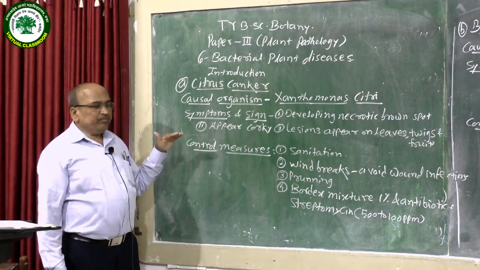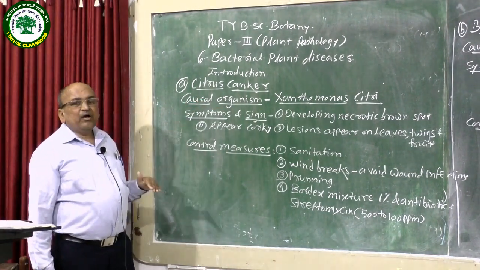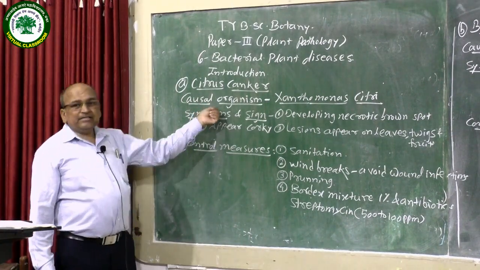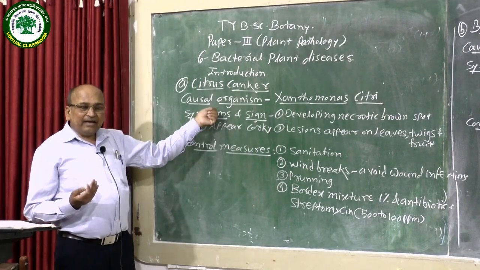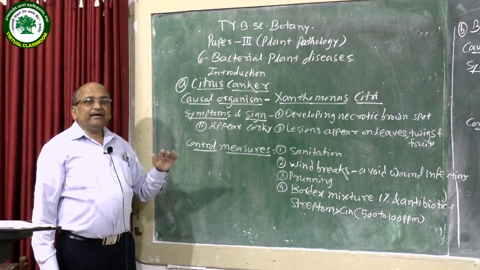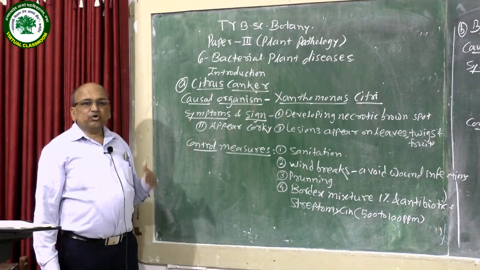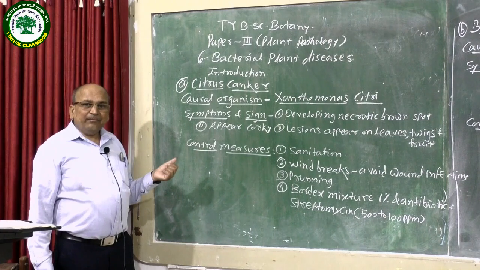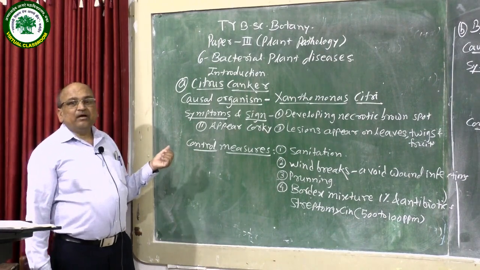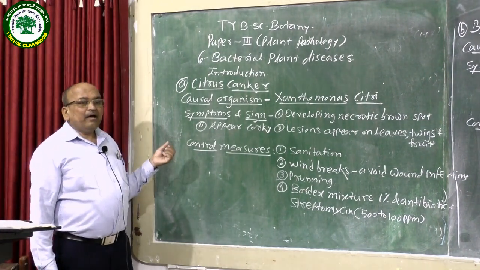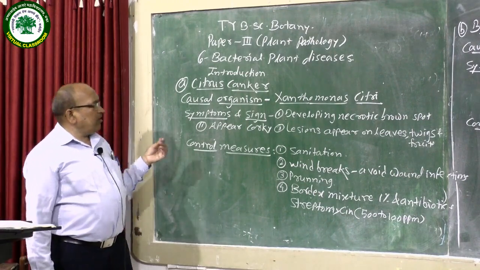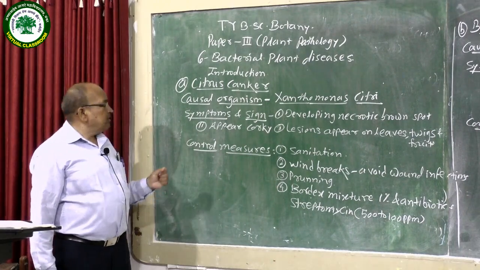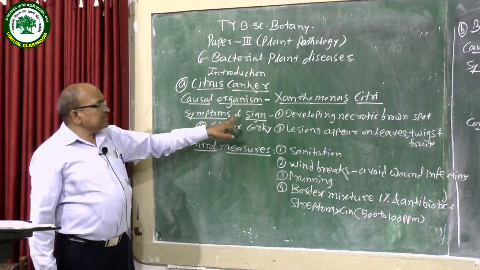When leaves, stem as well as fruits get inoculated, and if there is a favorable condition, these bacteria enter inside the host body through the stomata or the wounded parts. There they multiply and cause infection. Later on, the plant body shows some symptoms and signs.